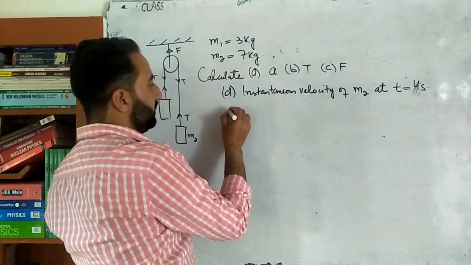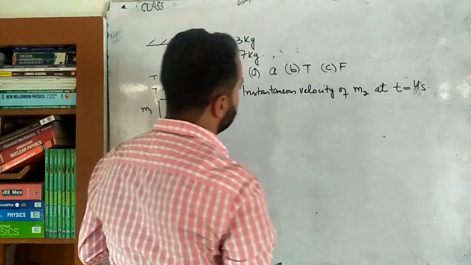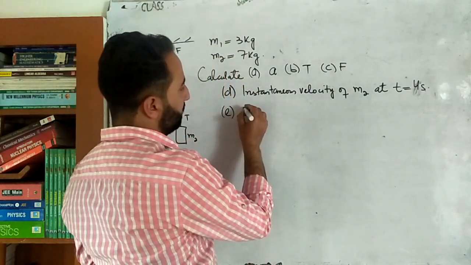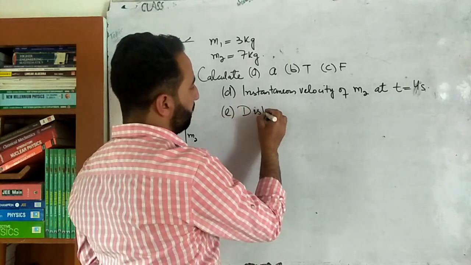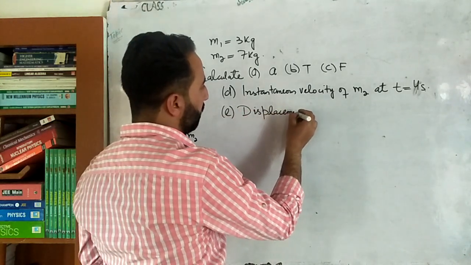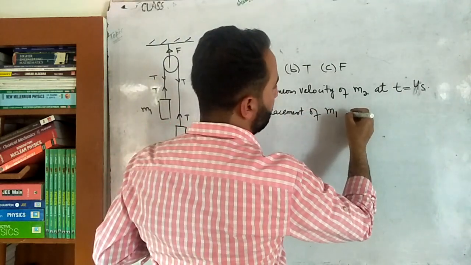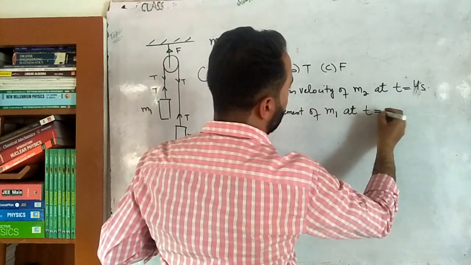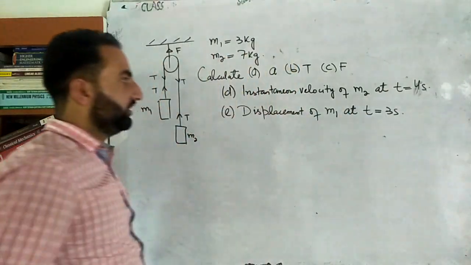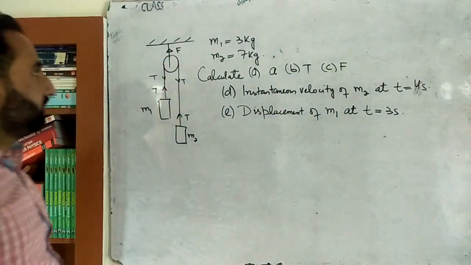Okay, E part, calculate the distance covered or the displacement, one and the same thing, because the blocks are going along a straight line. Displacement of, suppose, m1 at t equal to 3 seconds. Let's calculate these parameters.